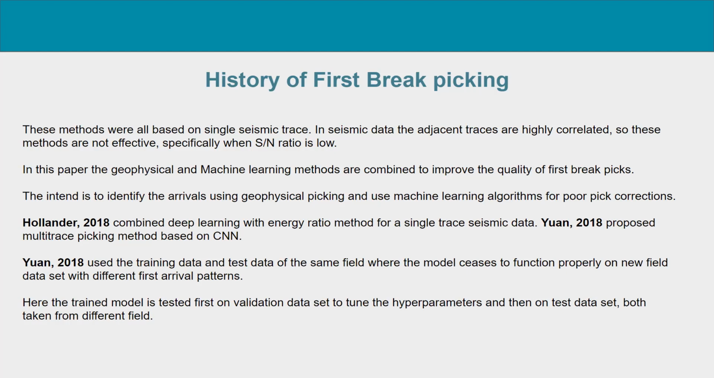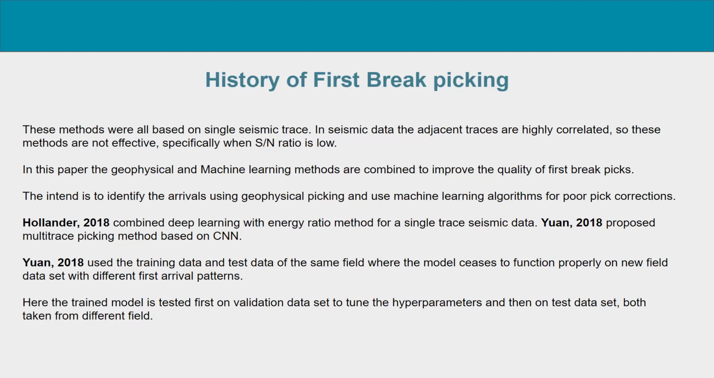In the last decade, many papers have been published on using ML and DL to improve the quality of first picks. Most of these methods were based on a single seismic trace, like in 2018, Hollander combined deep learning with the energy ratio method, that is the STA to LTA ratio method, which was also a single trace technique.